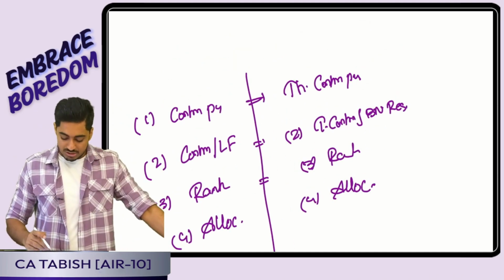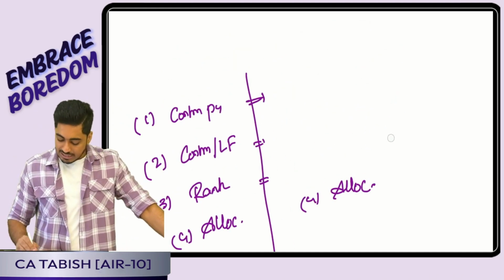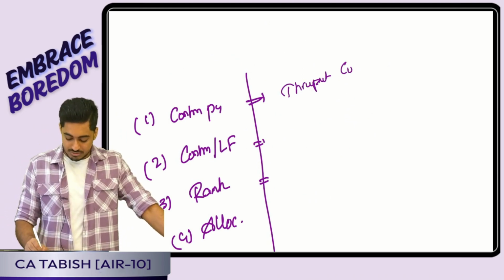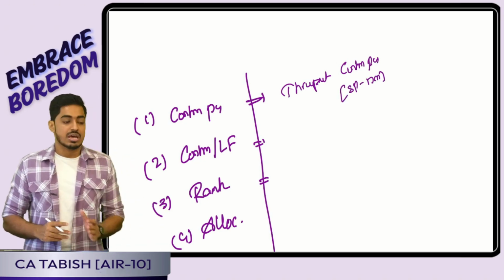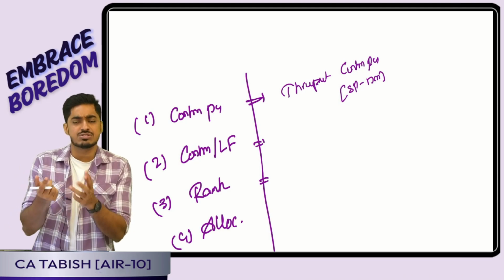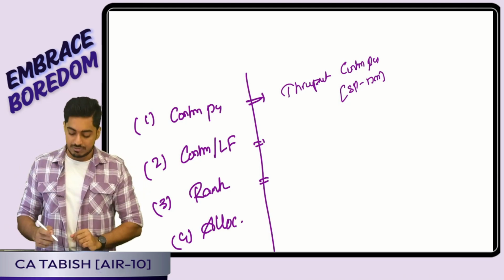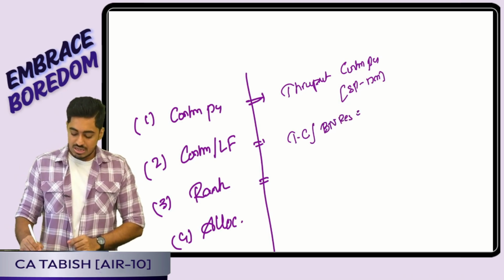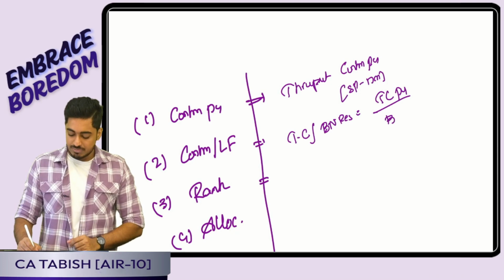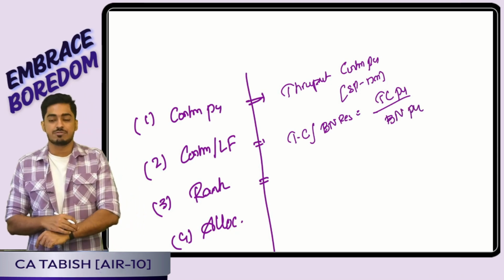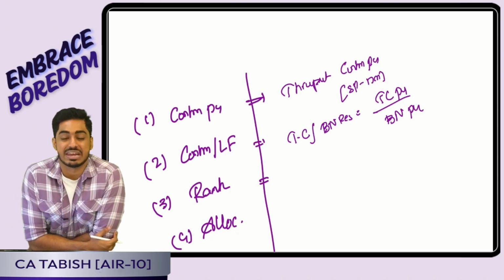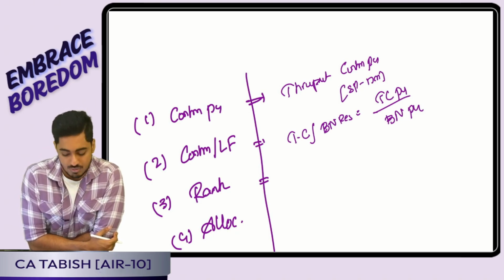In throughput, what is the first step that I will be doing? I will calculate the throughput contribution per unit. How do I arrive at the throughput contribution? Selling price minus direct material cost. Perfect. But will I be taking a decision based on contribution per unit? No, sir. Contribution per limiting factor. That means I will calculate my throughput contribution per bottleneck resource. It is the throughput contribution per unit divided by bottleneck resource per unit. Normally, the bottleneck is in terms of hours or minutes, so I will express it as return per hour or return per minute. Yes or no, everyone? Perfect.